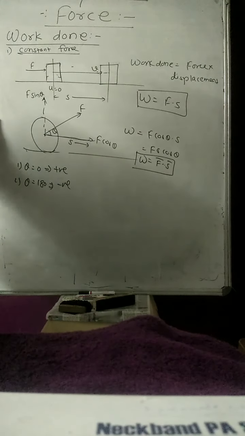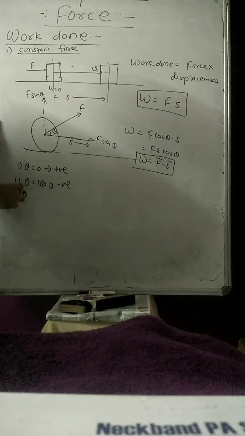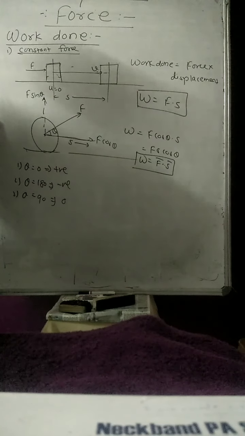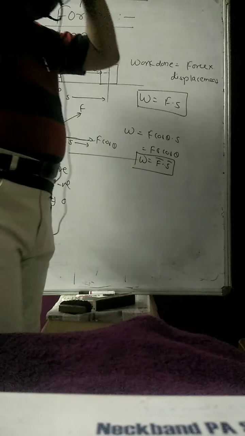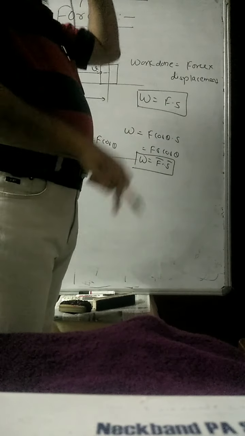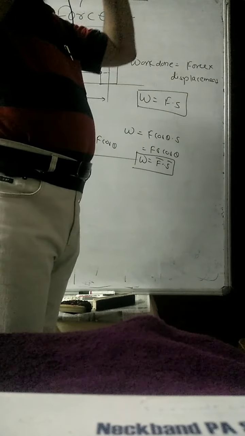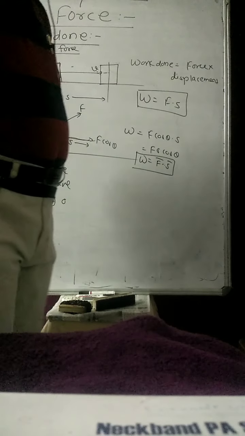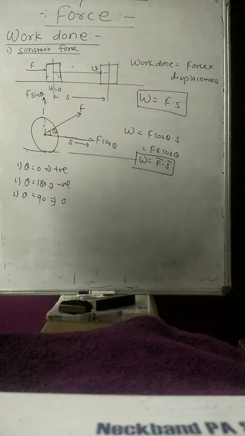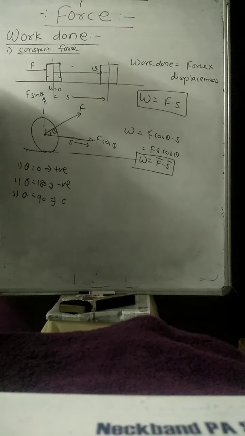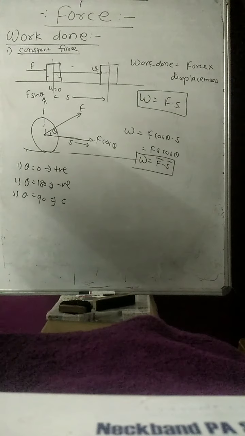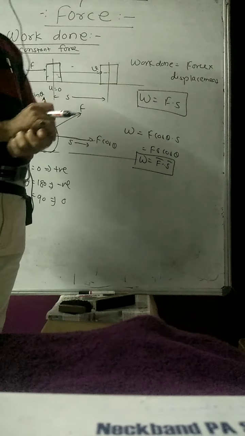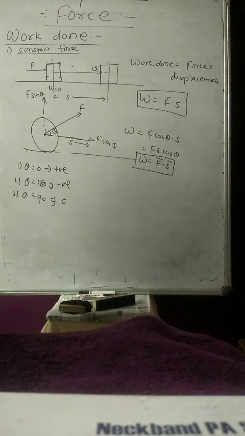Okay, you just remember these things. Next, if theta is equal to 90 degrees, then the work done, cos of 90, will be 0. Suppose a coolie is carrying luggage on his head, then the force is acting in the downward direction, displacement is in the forward direction, so the angle made is 90 degrees, so the work done by the coolie in that case is 0. So positive work done, negative work done, zero work done, these are the different cases for the work done when a constant force is applied on the body.